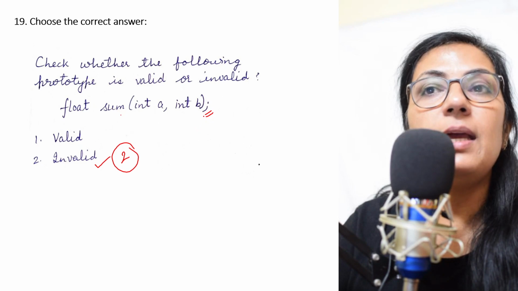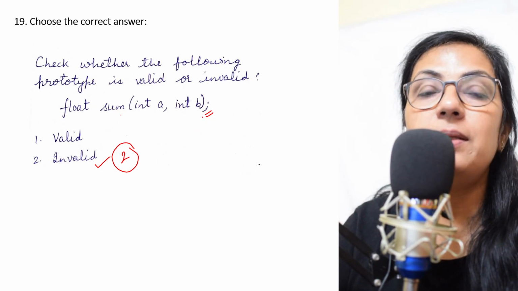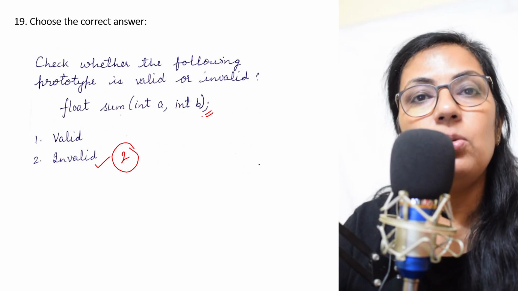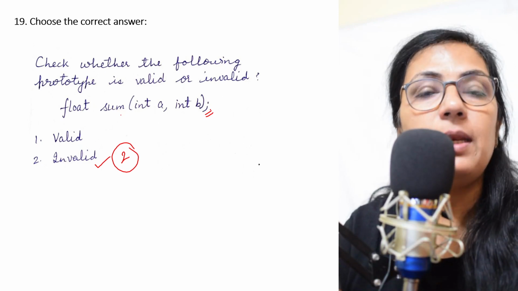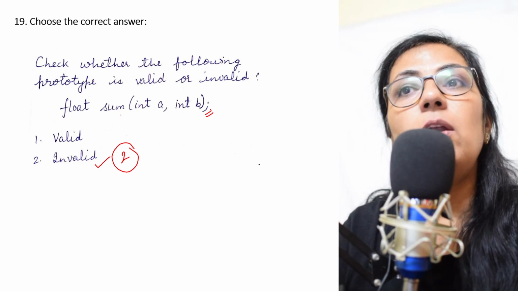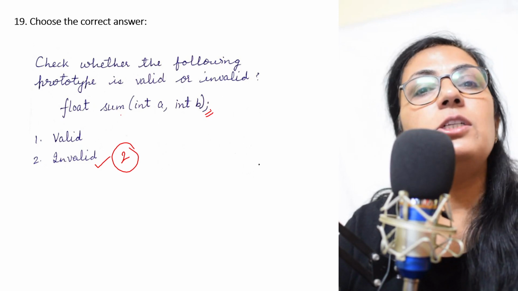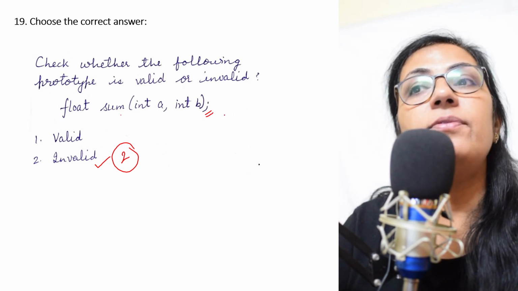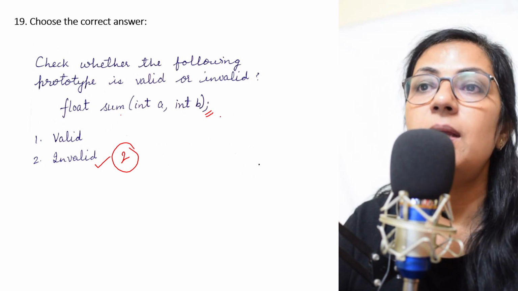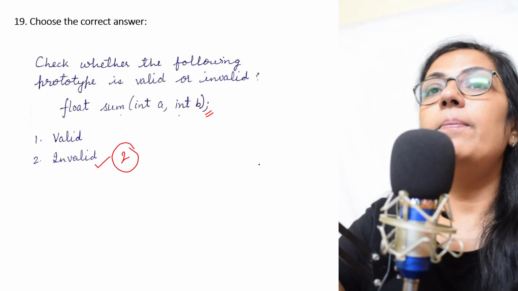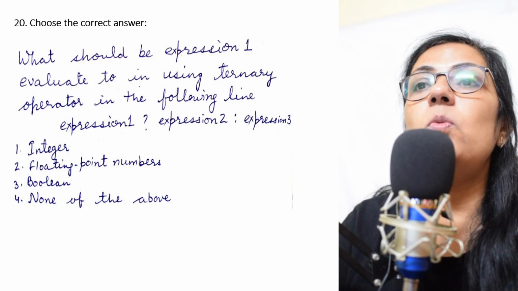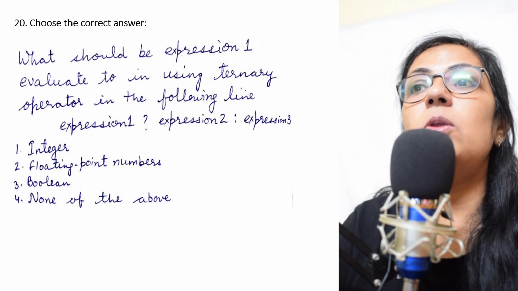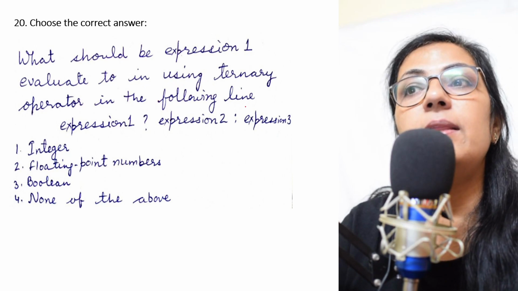Semicolon is not allowed in the prototype. Like you use the main function prototype, you never put any semicolon, right? So here also in any function definition, the prototype should not have a semicolon. So it is invalid.